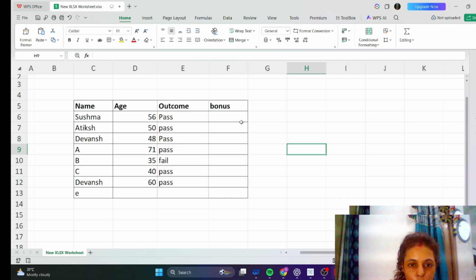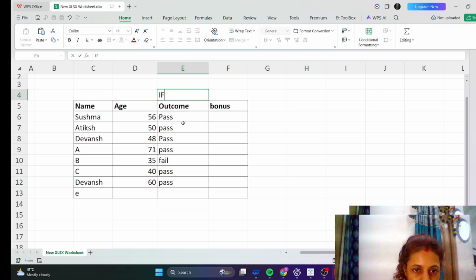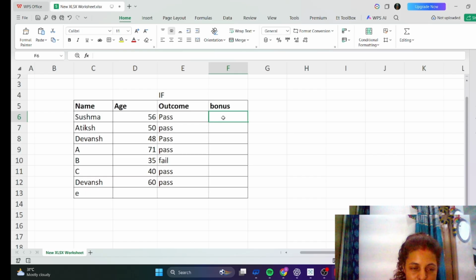So guys, we are going to work on bonus here. Suppose, it's all about the if function. So I am typing if here. Let's see how it will work. Here is the name, Susmatik Devans and all the other names are available.